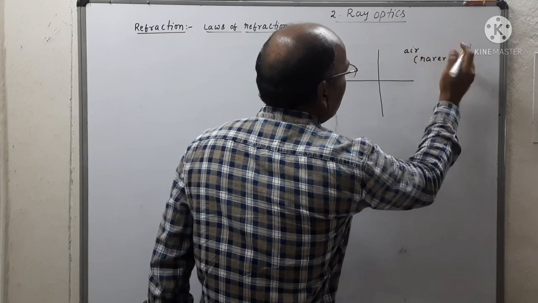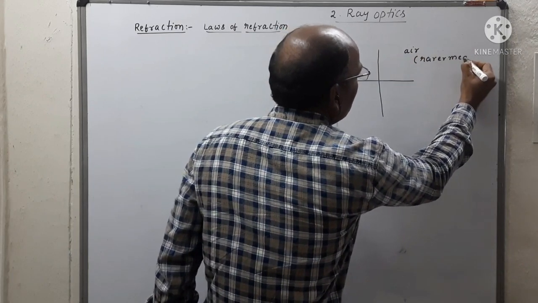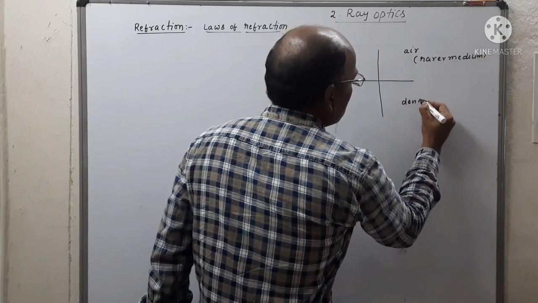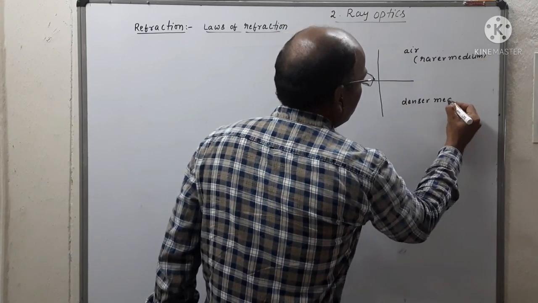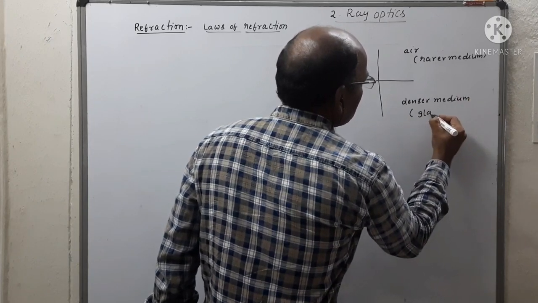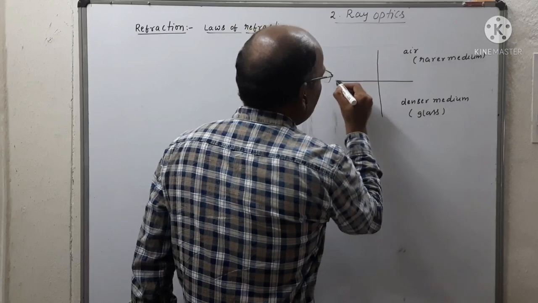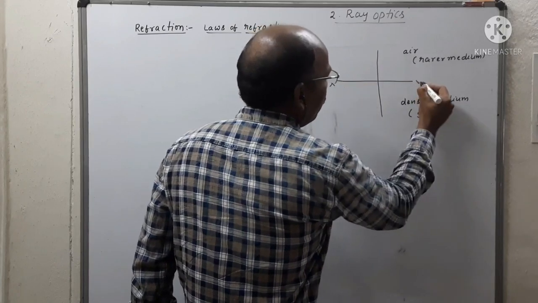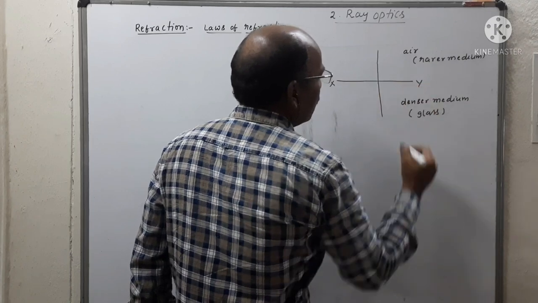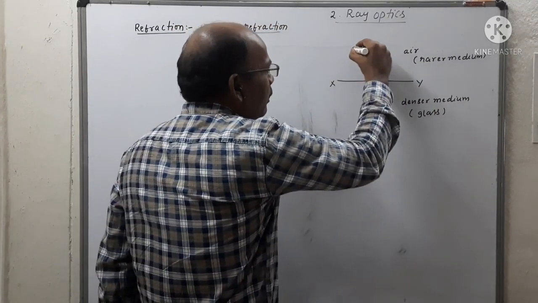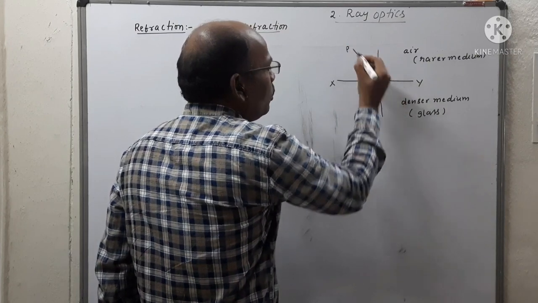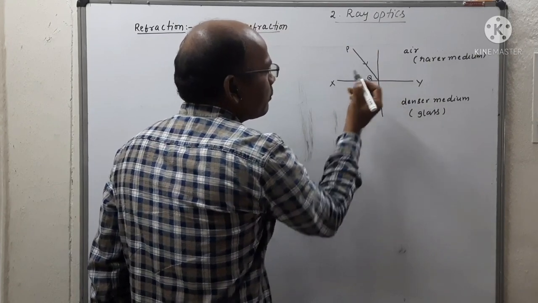And this is denser medium, let us say glass. This is the separation of two media. So when light travels, PQ is the light ray.